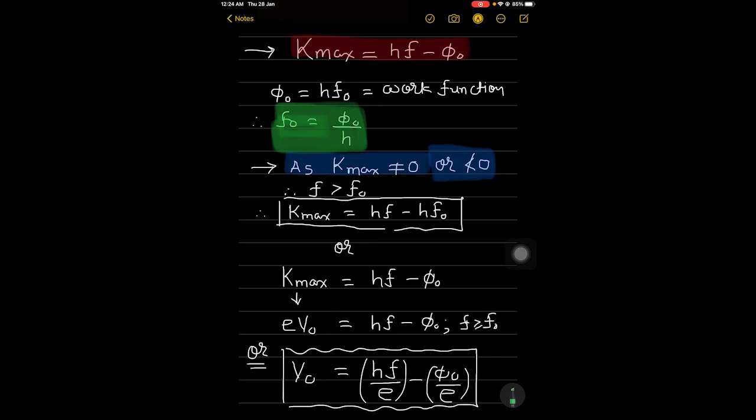Now, in Einstein's picture, the basic elementary process involved in the photoelectric effect is the absorption of a light quantum by an electron. This process is instantaneous.